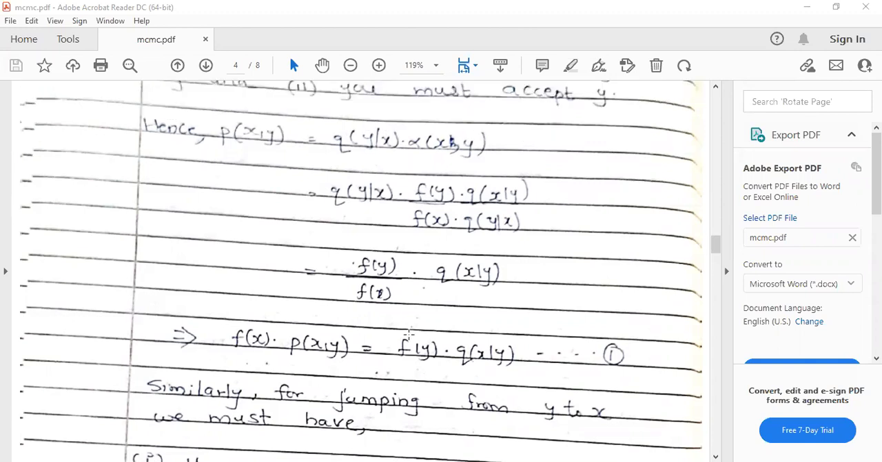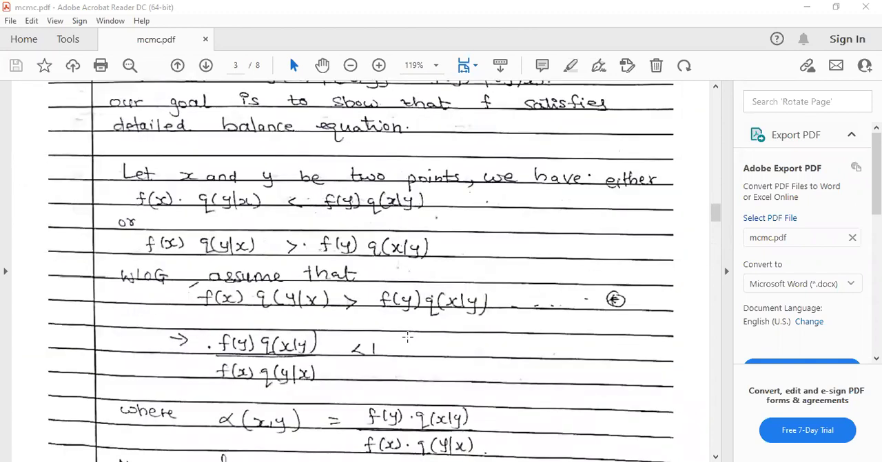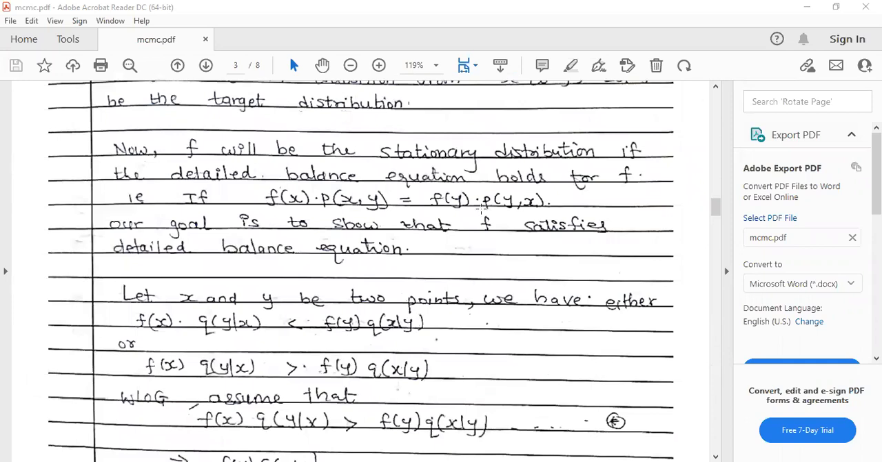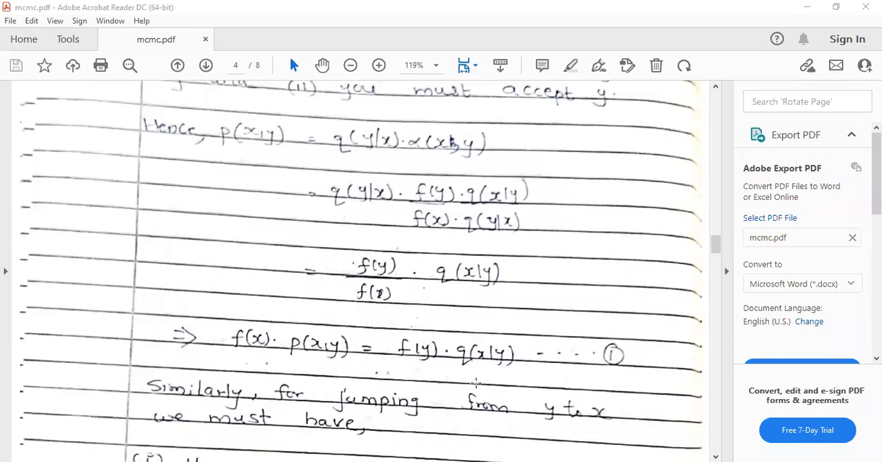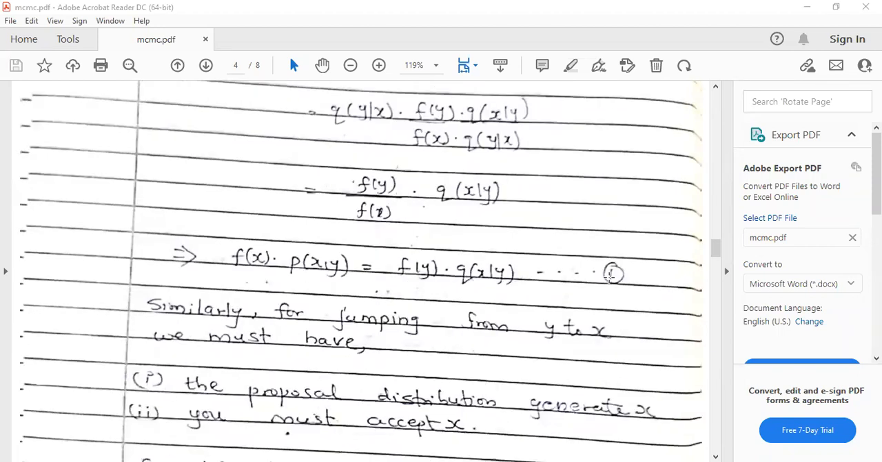I think we have written p both times here. Yeah? Okay, just change it here. A slight correction. So okay, say this is equation 1.